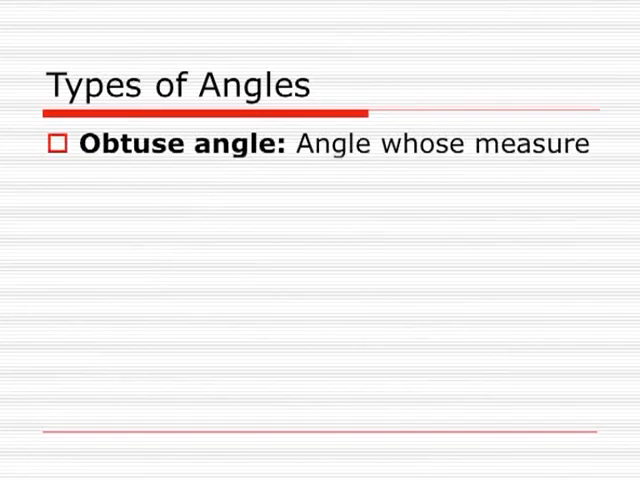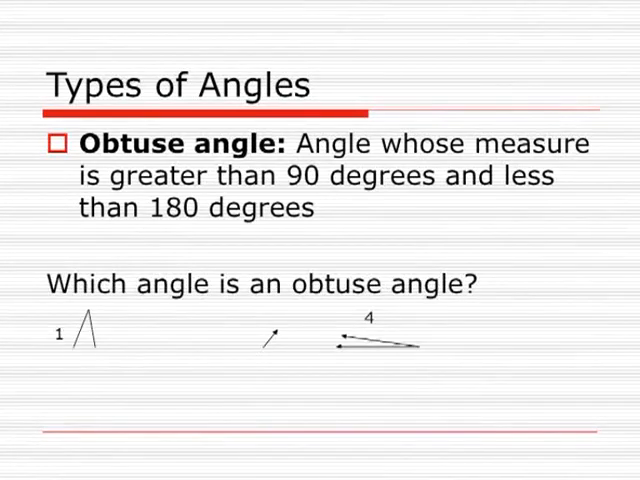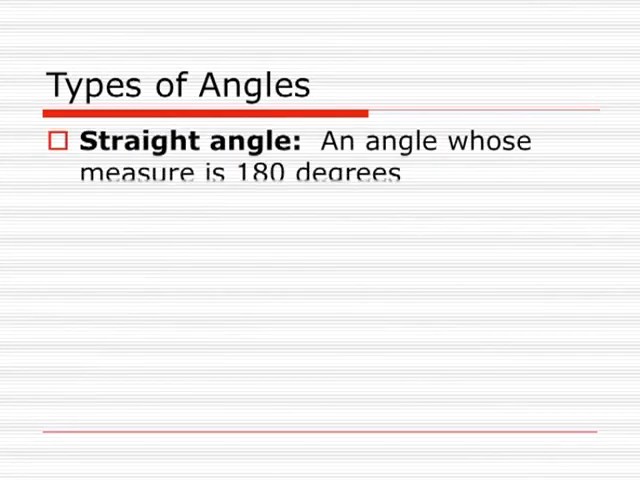Then we come across the angle which is called the obtuse angle. We define an obtuse angle as an angle whose measure is greater than 90 degrees and less than 180 degrees. In the figure, angle 5 has a measure of more than 90 degrees. So angle 5 is an obtuse angle. The rest of the angles, which are at 90 degrees or less than 90 degrees, are not obtuse angles. Then the straight angle is an angle whose measure is 180 degrees, and it is also shown by a straight line.